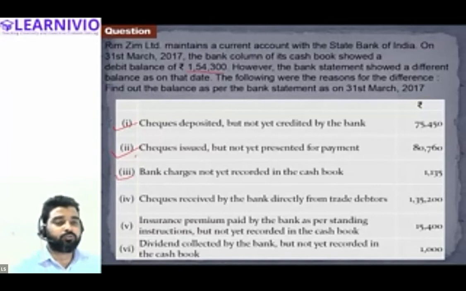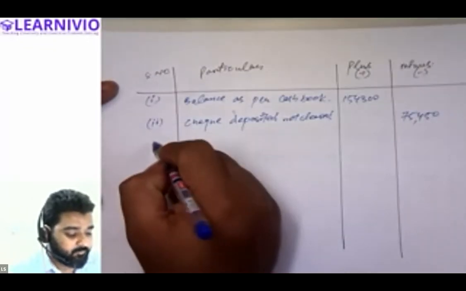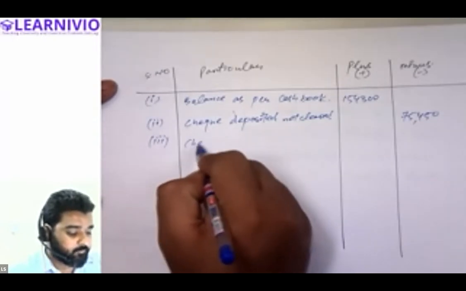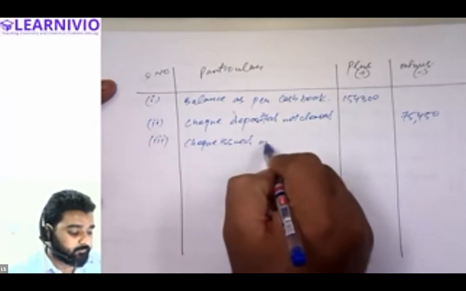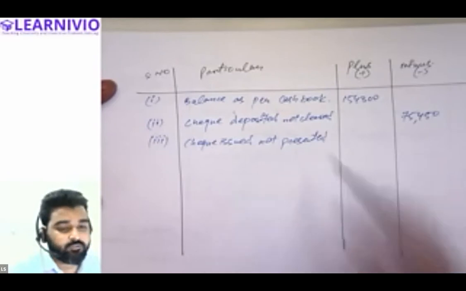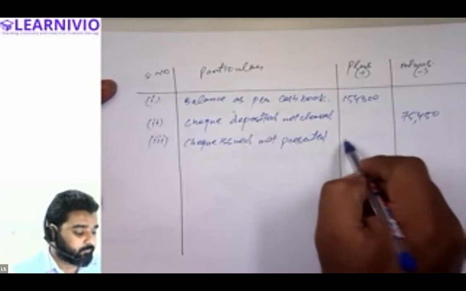Therefore, we will also have to increase the amount of cash balance. So we will be adding it back. Cheque issued, not presented. We will write this in the plus column, 8,760.